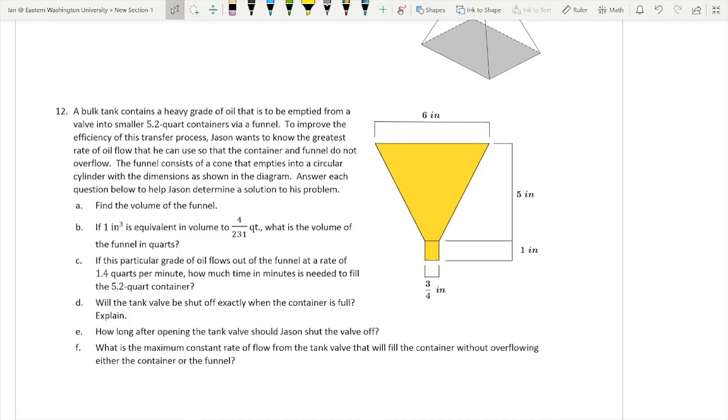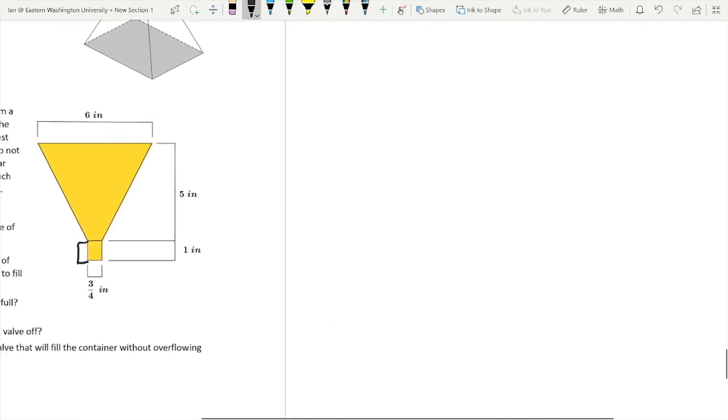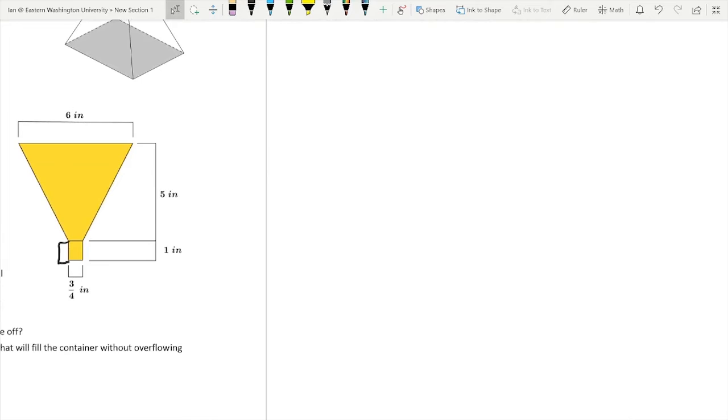So we're going to find the volume of this funnel. And so the easy part is just finding the volume of down here first. I'm going to move this over to the side so I have more space to work. So volume of cylinder. Well, if our diameter is 3/4, our radius is 3/8.